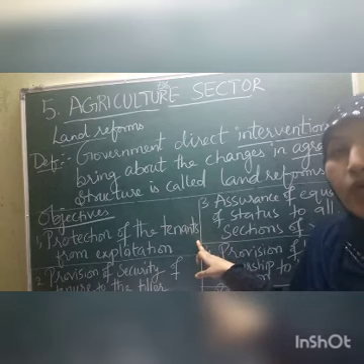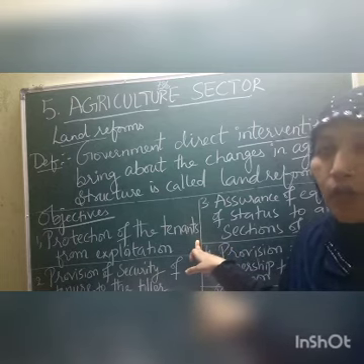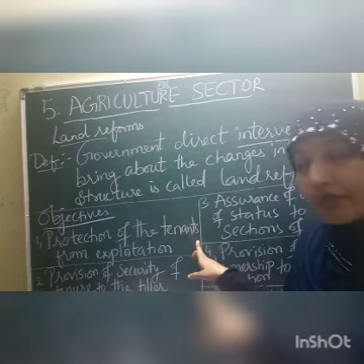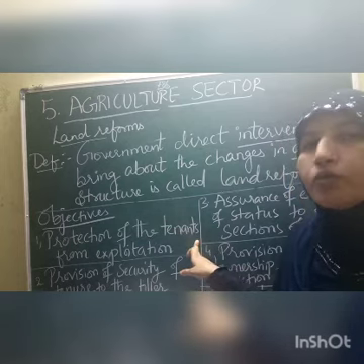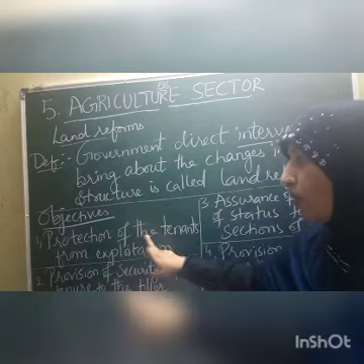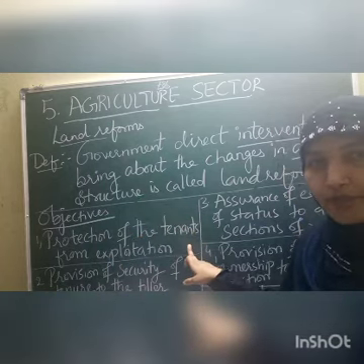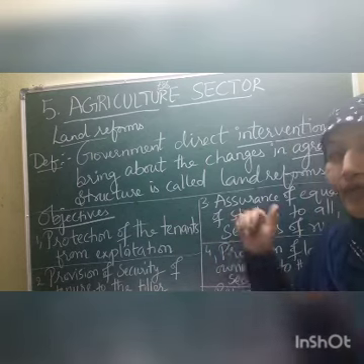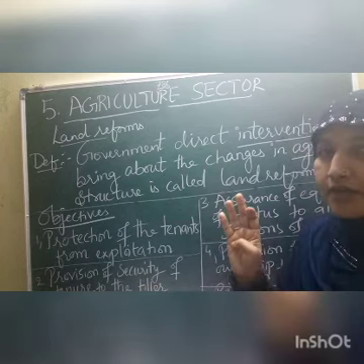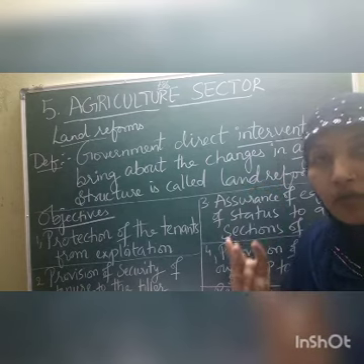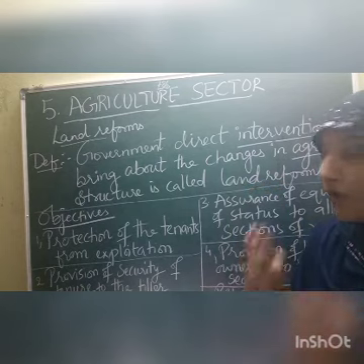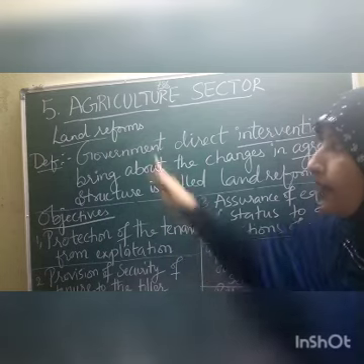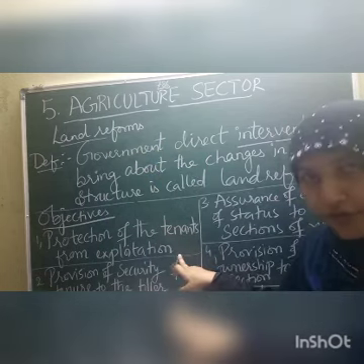The people who work on the land of landlords on rent. What do you say in Telugu? Kaulu Raitulu. So the protection of all those tenants from exploitation. Who was exploiting them? Zamindars, jagirdars, and mahalwars were exploiting them. So to protect all those tenants from exploitation, land reforms were introduced.